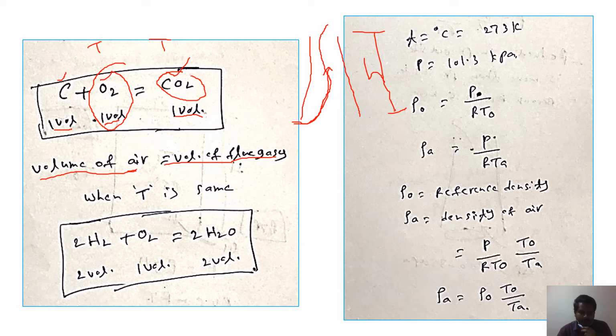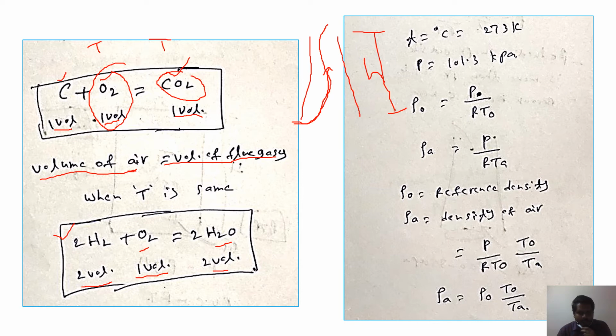Now if you take hydrogen, a solid fuel also has hydrogen. When hydrogen reacts with oxygen, it gives H2O, which means 2 volumes of hydrogen react with 1 volume of oxygen to give 2 volumes of H2O.